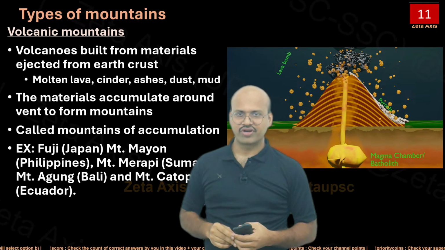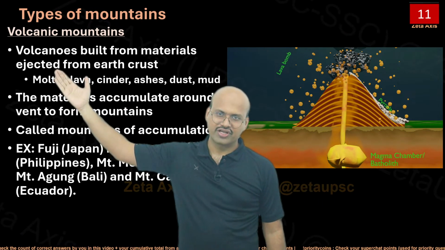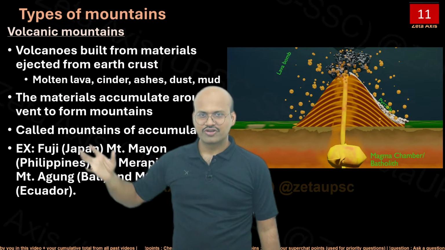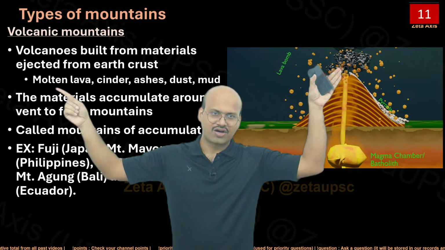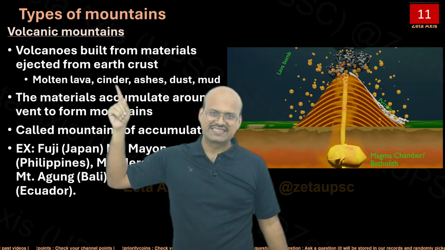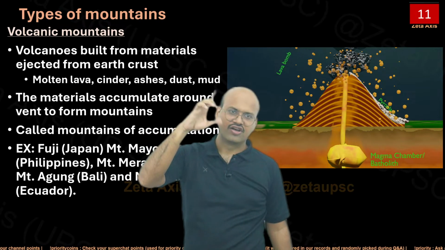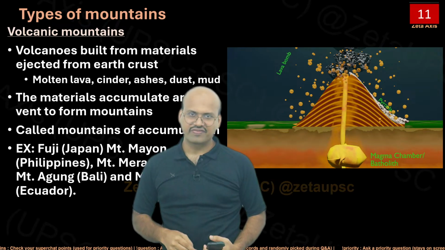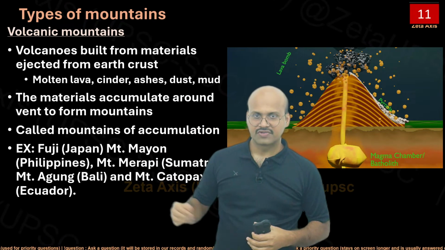Now, volcanic mountains are also an example of mountains. These are the mountains which are built from materials ejected from the earth crust through a volcano. So it mainly consists of molten lava, the lava which comes out and pours on the surface of the earth, and cinder. These are basically rock fragments, ashes, dust, mud. All of these things are thrown out when a volcano erupts, and they accumulate, cool down, and form a landform.